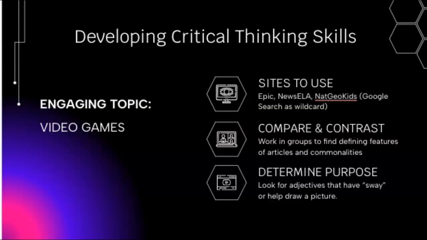Comparing and contrasting these sources found would be a group project after practicing together and then in pairs, and then allowing them later on to go into a group setting where they compare these features like we did in the previous slides. And finally, they would determine the purpose by looking for adjectives that have sway, or that help them draw a picture. Collaboration is the key to help students internalize methods we are learning.